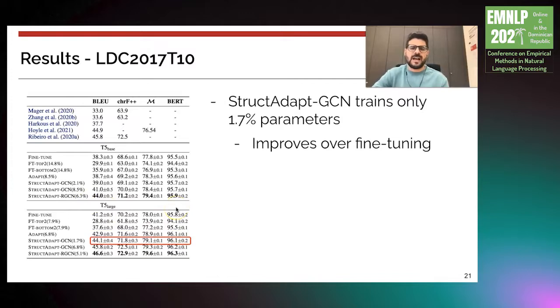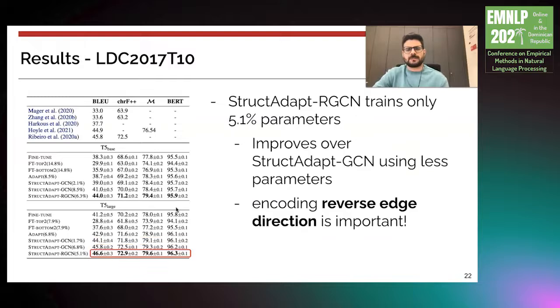Also, structured adapter using graph convolutional network trains only around 2% of parameters, and it improves over fine-tuning and also over adapter, even using much less parameters. And also, structure adapter with RGCN is better than structure adapter with GCNs using less parameters. So this shows that encoding the reverse edge directions is very important for this task.